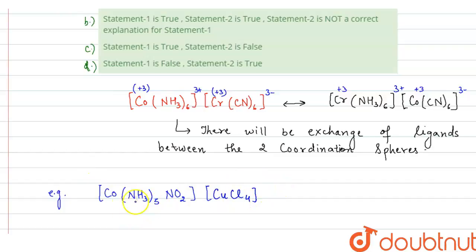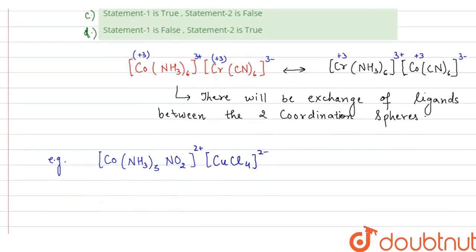Right? So basically this is a coordination complex in which we have two coordination spheres. First one is cationic, second one is anionic. Now in the first coordination sphere, that is the cation, we have two positive charge, and in the anion we have two negative charge, right?